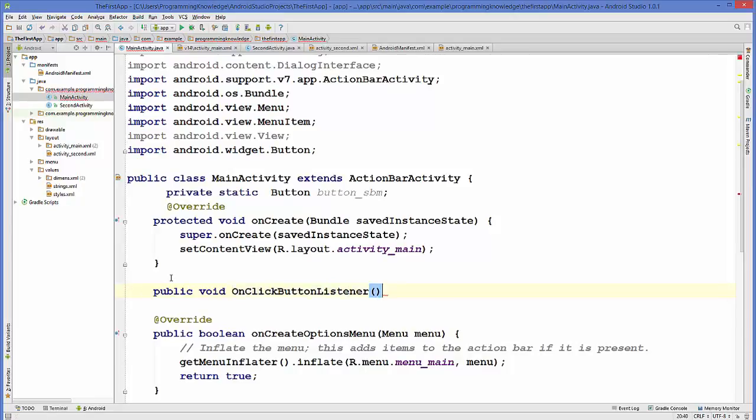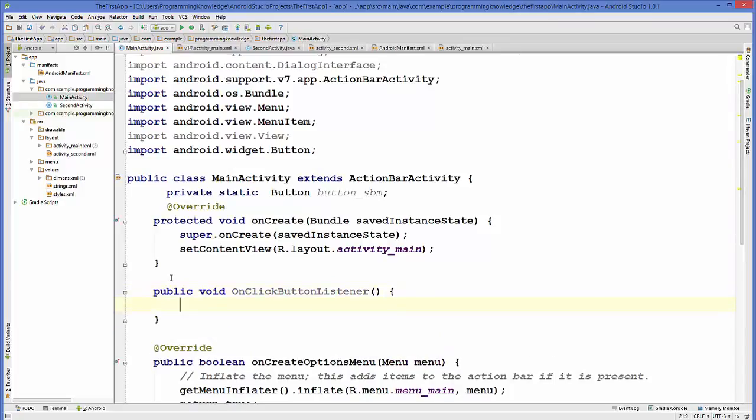Okay, it's not going to take any argument, and now we will write the code of this method.